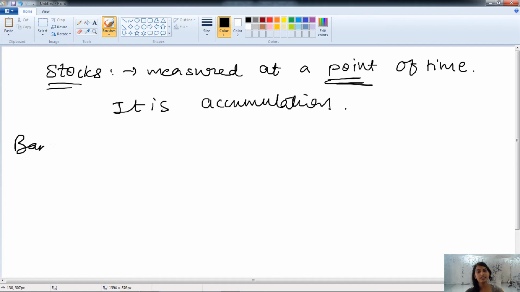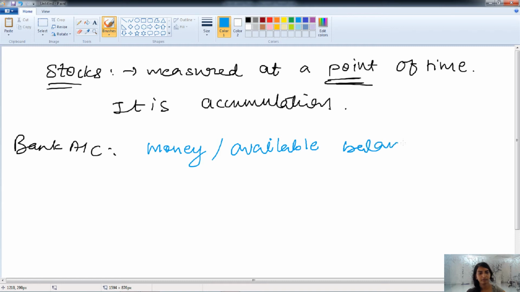Let's take the example of the bank account. In this case, the available balance of money in your account, the total balance of money in your account, is known as the stock. When you change the amount of balance in your bank account, then the stock will also change.